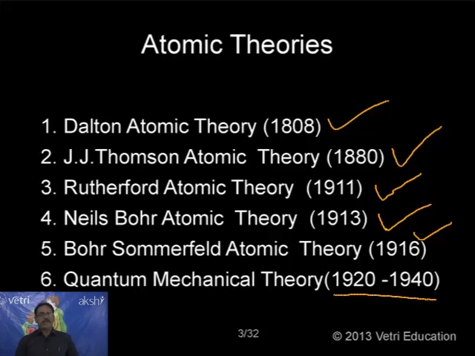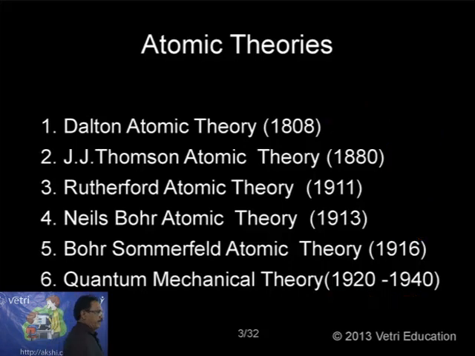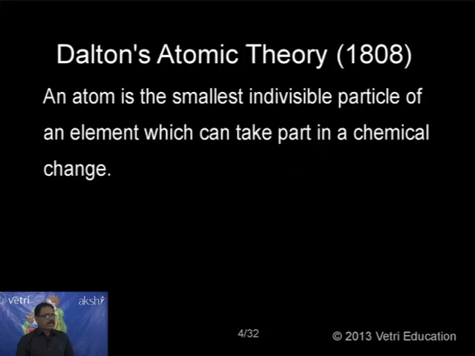So let me go one by one all the theories to give a clear idea regarding what is an atom, what is the structure of an atom. So first let me take now Dalton's atomic theory. Dalton atomic theory, as I have already pointed out, is a scientific theory given to study about the structure of an atom. Dalton atomic theory was successful to explain all the laws of chemical combination, law of conservation of mass, law of definite proportion, law of multiple proportion, law of reciprocal, law of combining. All these laws were very clearly explained by Dalton's atomic theory.